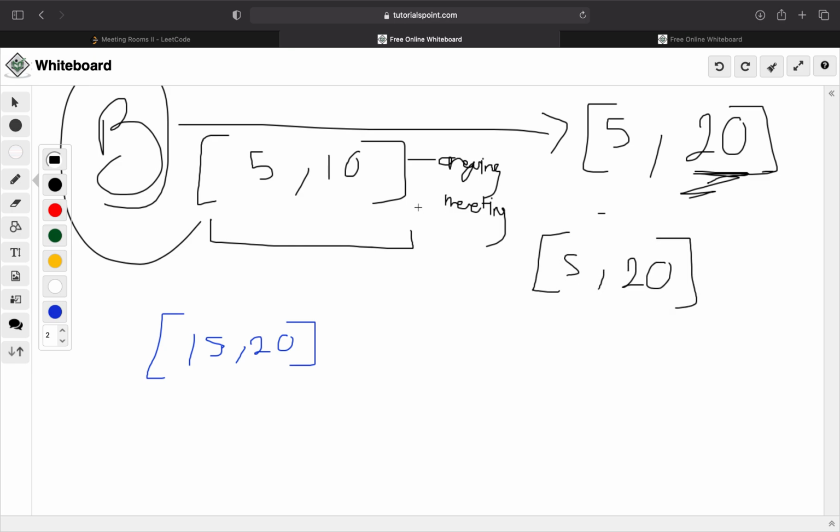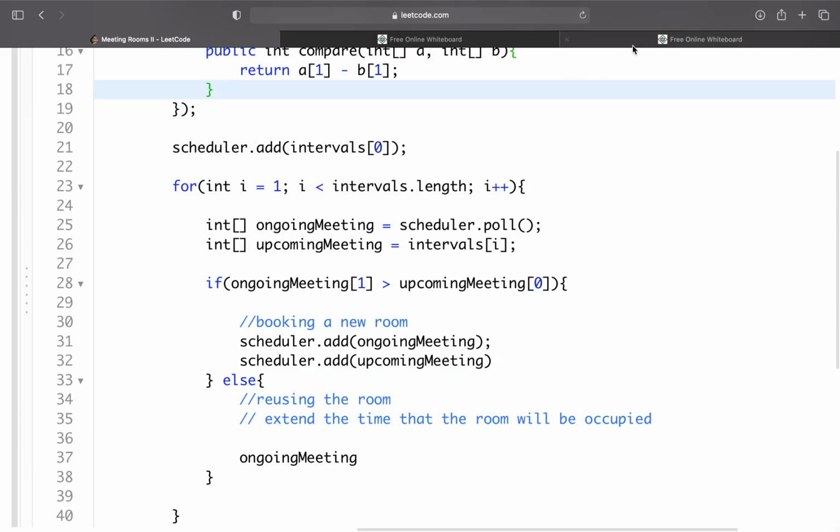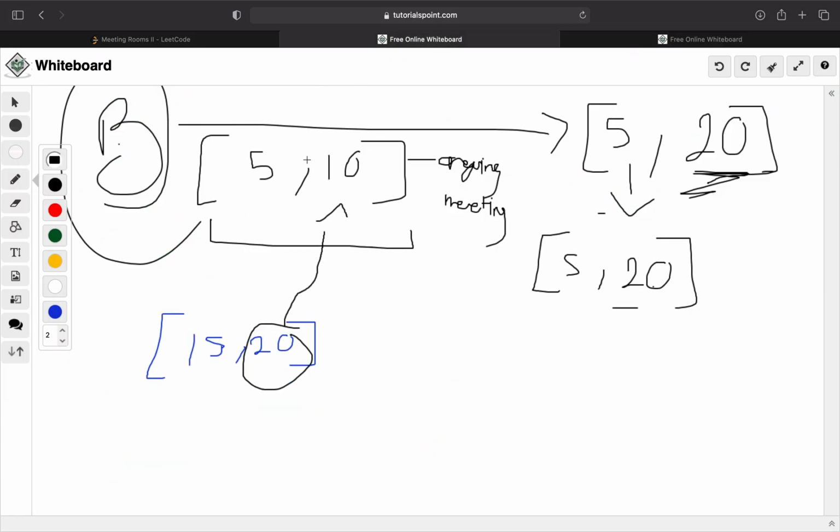It's not necessarily saying that Hawa's meeting is going to go till 20, but it's going to represent that room B will be occupied from 5 to 20. So how about I just take the time that Adam's meeting ends and replace the time Hawa's meeting ends, just for simplicity's sake, to show that this room is occupied from 5 to 20. So in this case, all we have to do is take the ongoing meeting, like I just showed. Take Hawa's meeting, the ongoing meeting, right here.